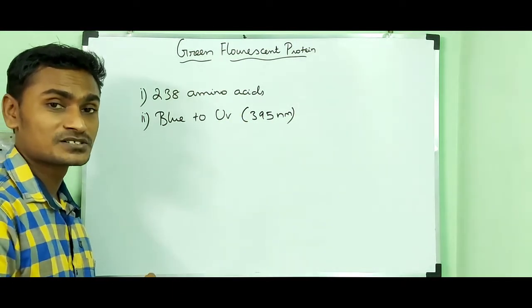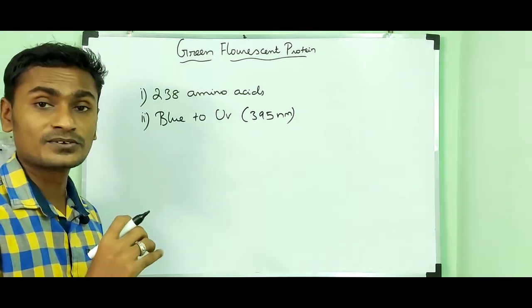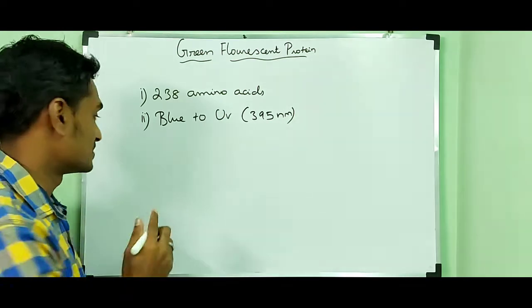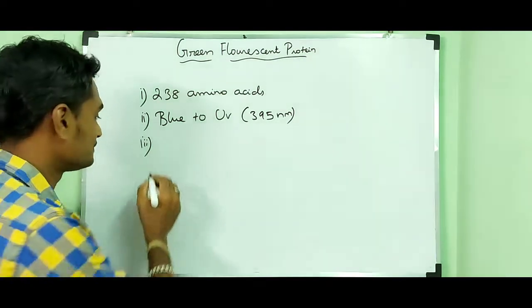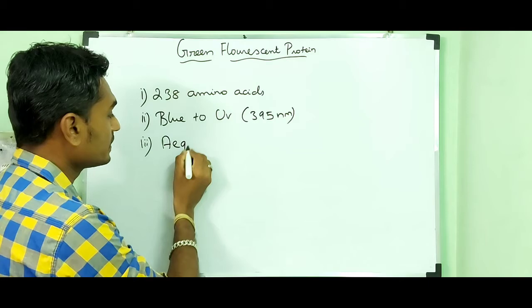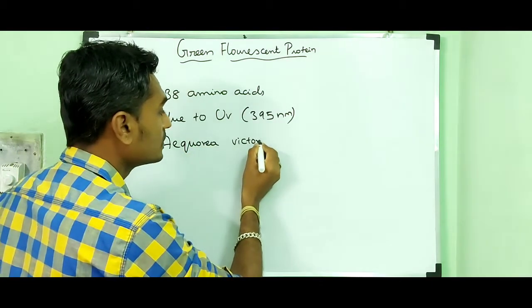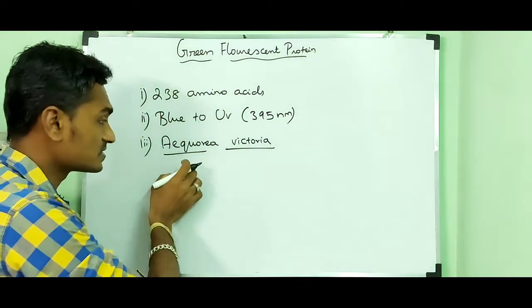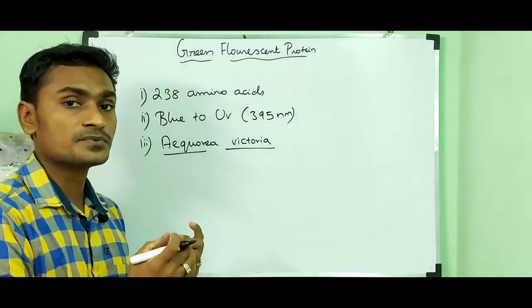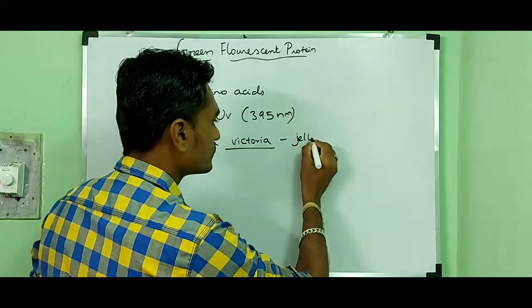It was first isolated from the animal jellyfish called Aquaria victoria. From this jellyfish only, the GFP was first isolated.